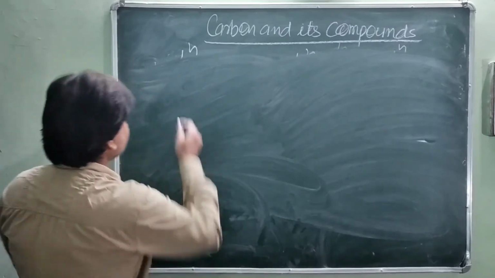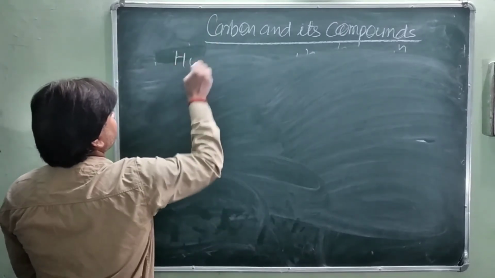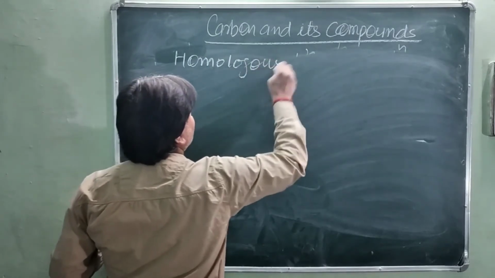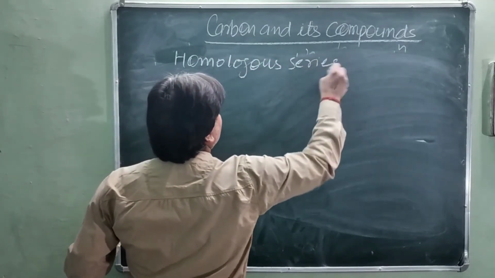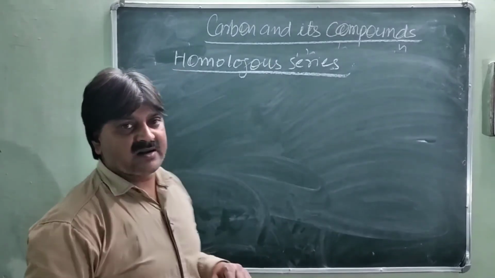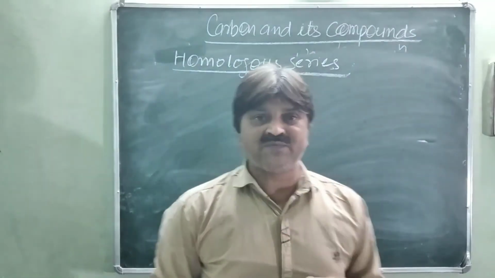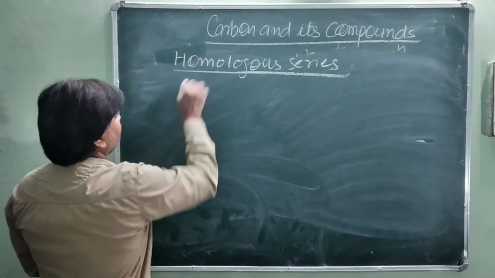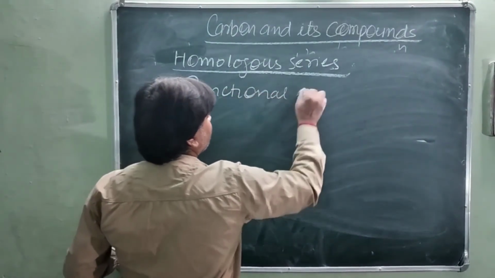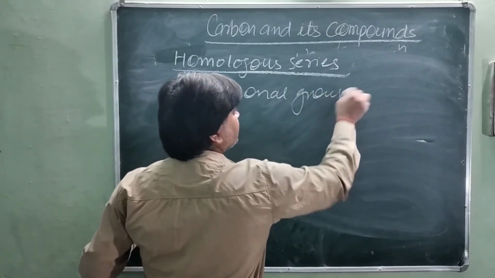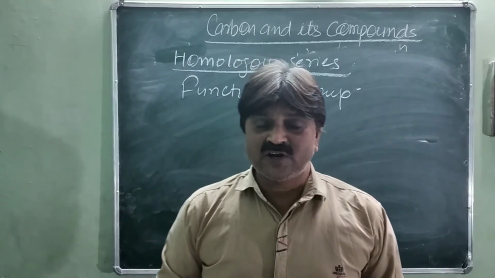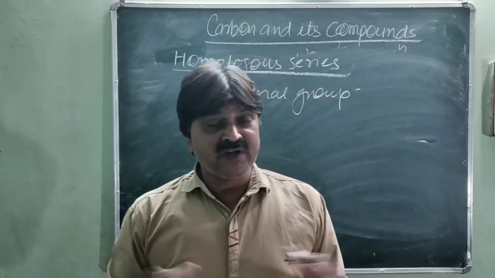Homologous series are identified on the basis of their functional group. A large number of organic compounds are known, so it is not possible to learn every organic compound.